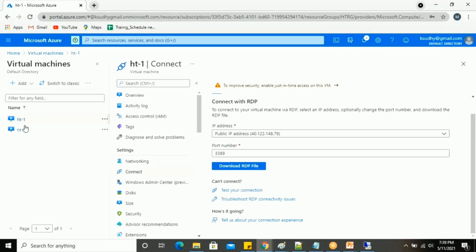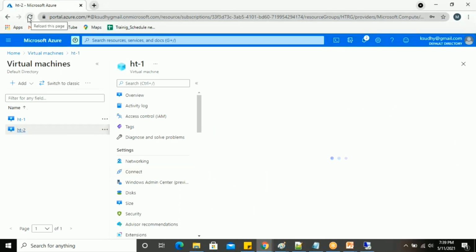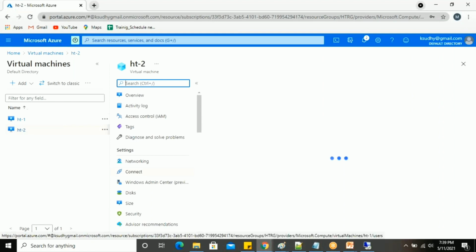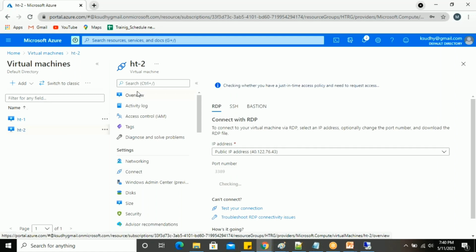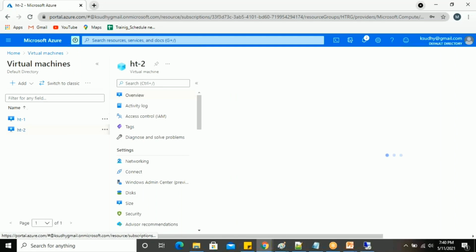Parallelly, I'm coming to my HT machine 2. In that machine I'm going to use the private IP, not the public IP. Let's see. The HT machine is connecting here, and I'm going to the overview.